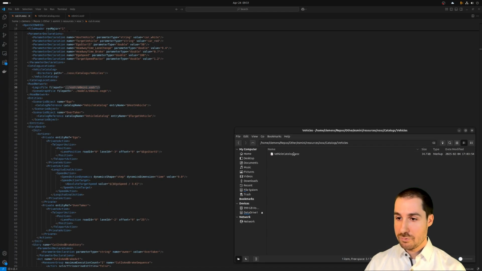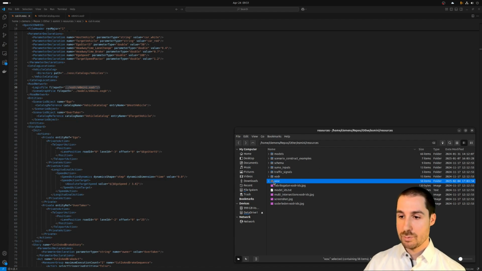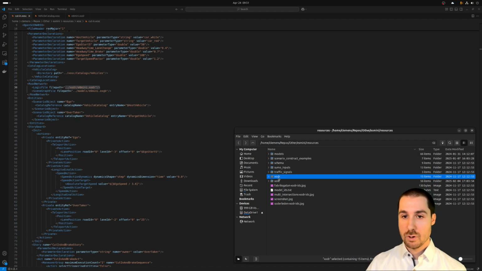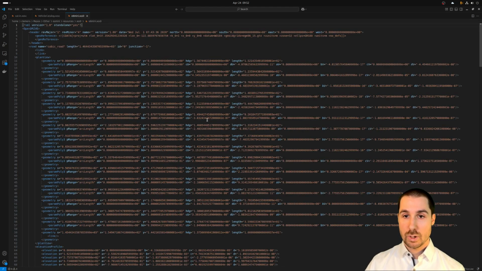And you can find that, go back to the folder structure, we were in the OpenSCENARIO folder. You can also see an OpenDRIVE folder. OpenDRIVE files have the file extension XODR for ASAM OpenX Standard OpenDRIVE. And you can find exactly this file here in that folder. Let's quickly open that up.